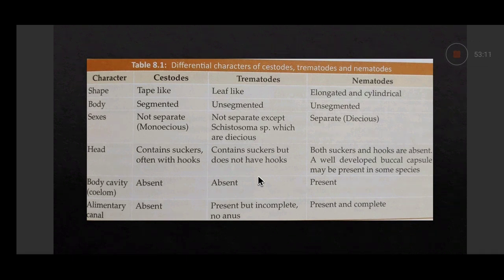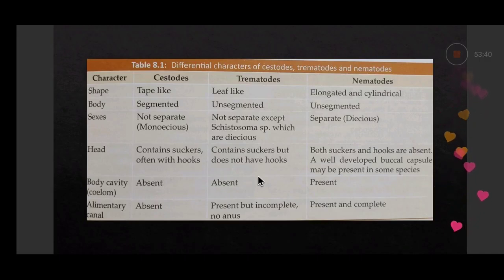Now, just to recapitulate again, shape. Cestodes are tape-like, so that's why they are named tapeworms. Trematodes are leaf-like, flukes, and nematodes are elongated and cylindrical. Body segmented in cestodes and unsegmented in trematodes and nematodes. Sexes not separate in trematodes, except Schistosoma. Separate sexes in nematodes. The head contains suckers, often with hooks, in cestodes. Trematodes contain suckers but do not have hooks.